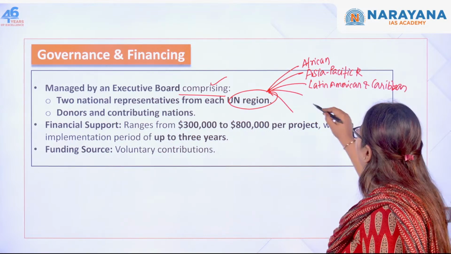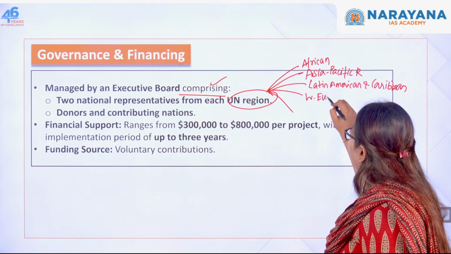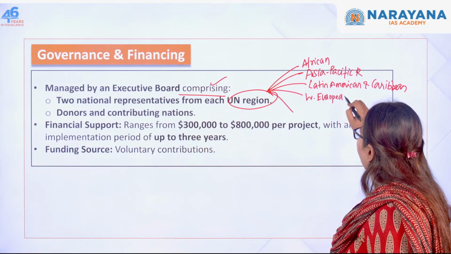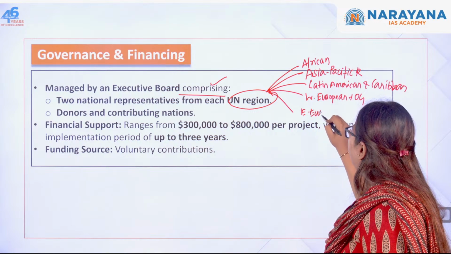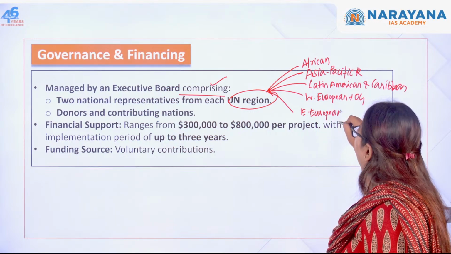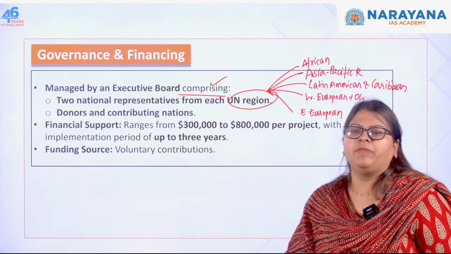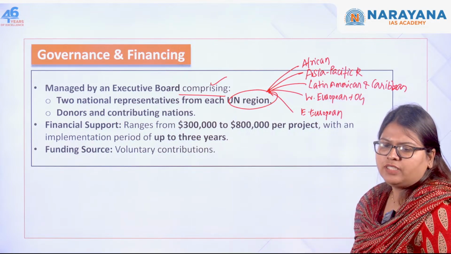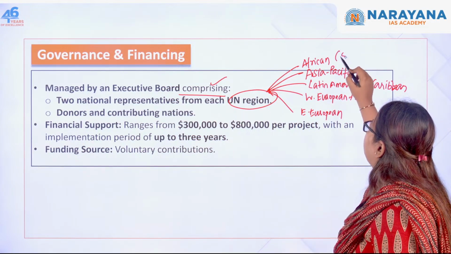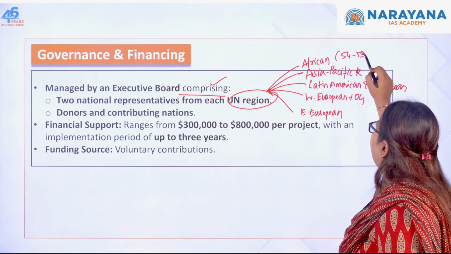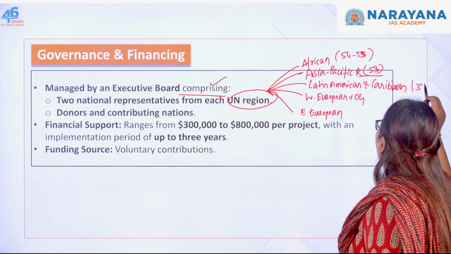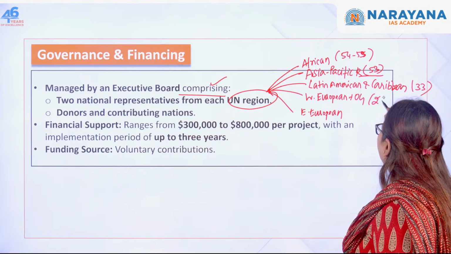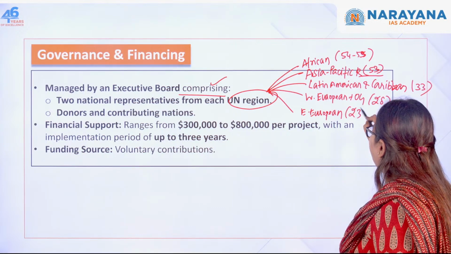Next you have the West European region, West European plus other grouping. Then you have the East European region. So here 2 representatives from each UN region. Okay, so this approximately has how many members? 54 to 55 members. And this has 53 members, Asia Pacific. Then Latin America 33 members, this is 28 members, and this is 23 members.